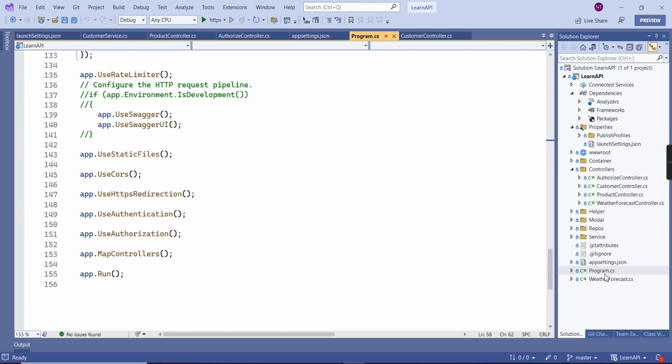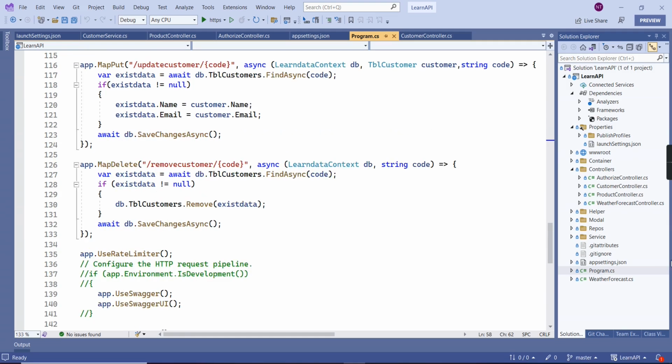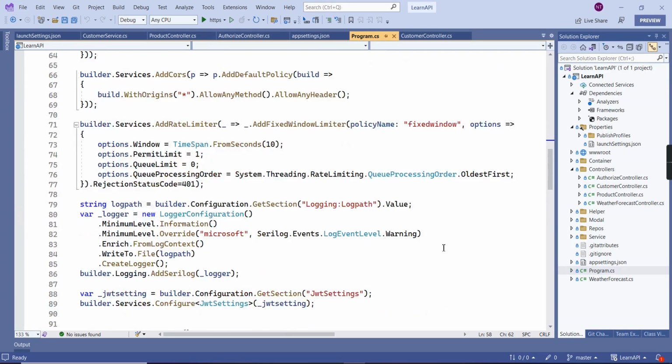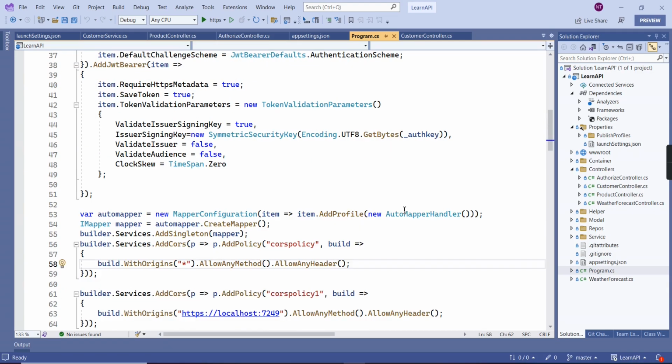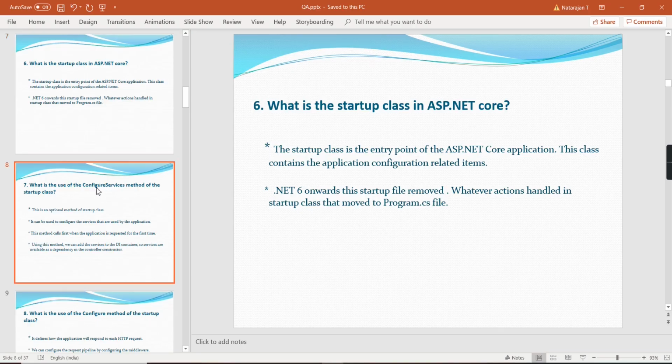Okay, this is one of the .NET 7 applications. So there is no startup file. We can see only the program.cs file. So in this program.cs file only, we have included all the changes. Okay. We can move on to the next question.